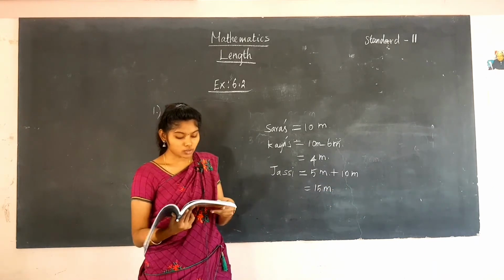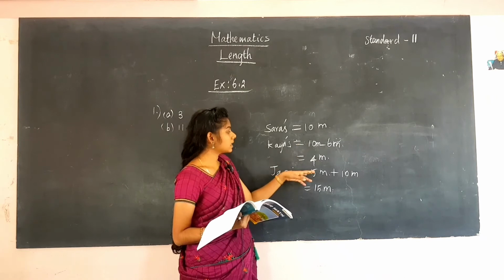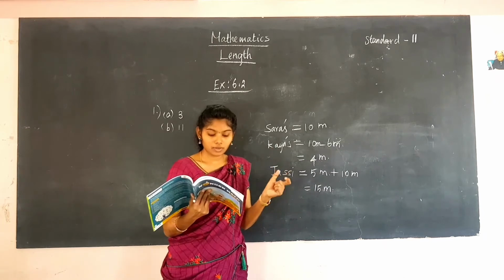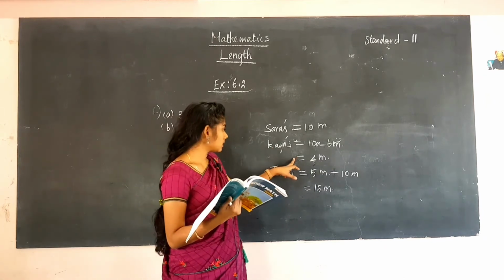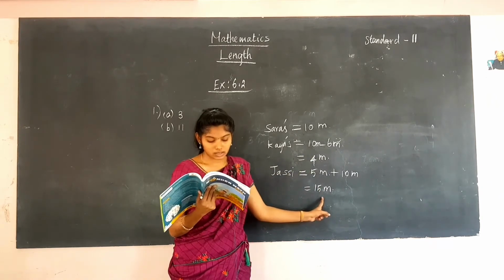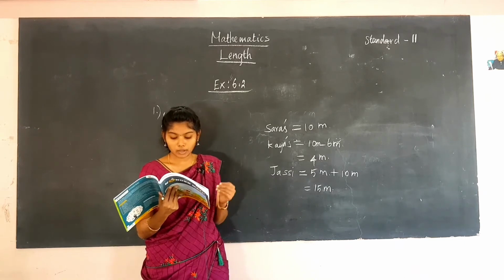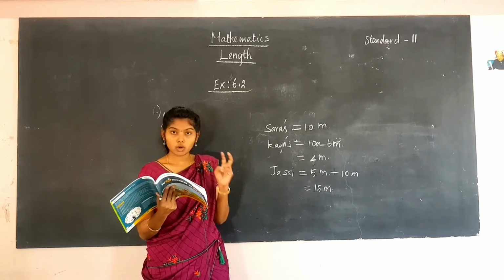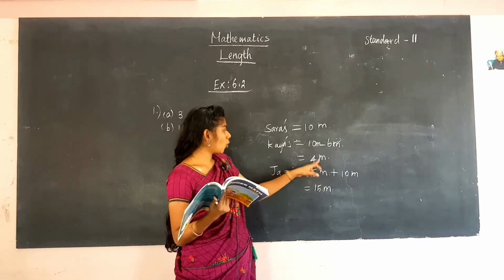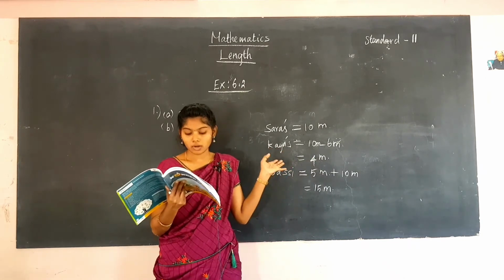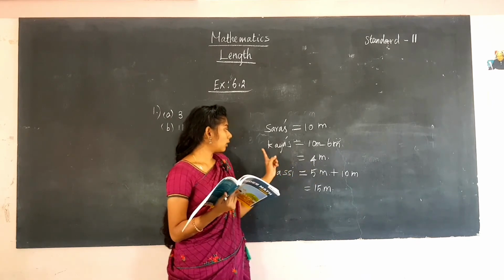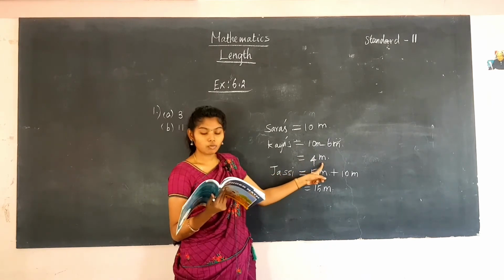So, whose garden has the shortest mango tree? Now you can find easily which one is the shortest. At first we read the question, then we made some clarifications, and with that we found these answers for Kaya's and Jessie's. Only then can we conclude the answer. Compare these things. We found 4 meter, that is Kaya's garden. So Kaya's garden has the shortest mango tree. What is the height of the tree there? 4 meter. So you have to write Kaya's garden is the shortest one and the height is 4 meter.